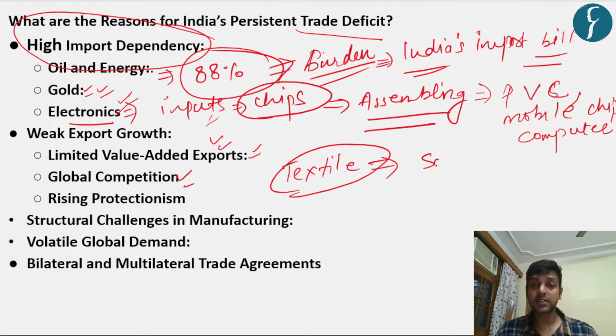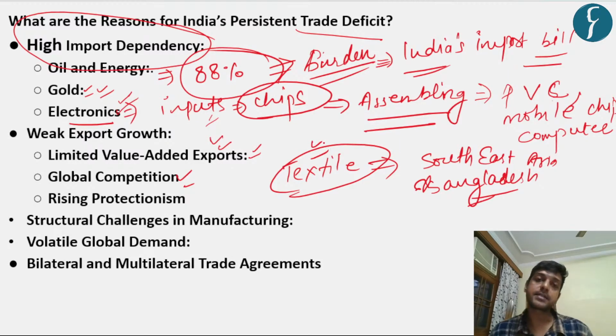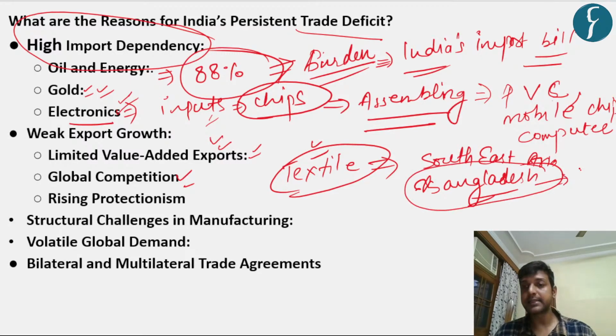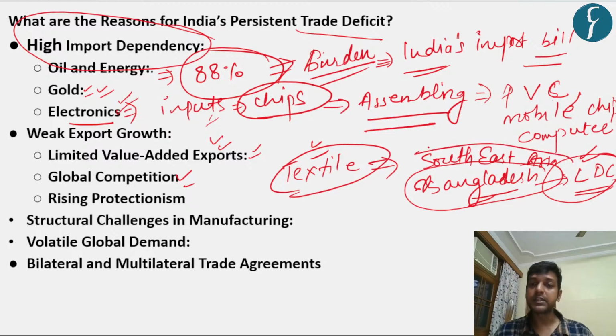Countries like Southeast Asia and Bangladesh are the major competitors in the global market with respect to the textile industry. They are selling or exporting their products at a much cheaper cost. One more thing related to Bangladesh: because they are considered a least developed country, they have preferential tariff access to various countries, and they exploit this, which in turn hampers the competitiveness of India's textile sector.